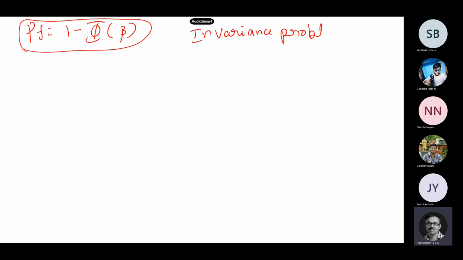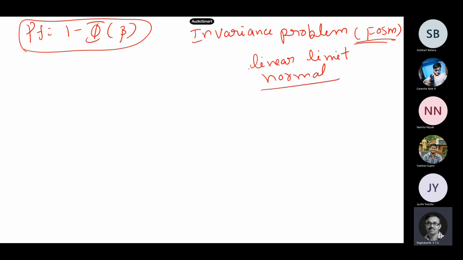This is a very huge problem with this FOSM method. So this has a problem here. We will just see one typical example, where you can get different results for the same problem itself. This definition is the first order second moment method. This method works when the transformations are linear, that is, the limit state function is linear and all the random variables are normal. Then the first order second moment method works perfectly fine actually.